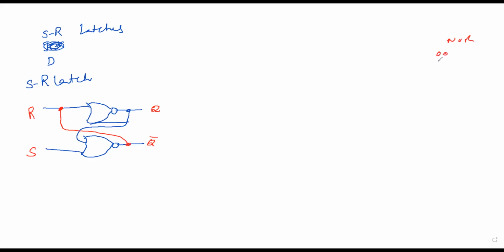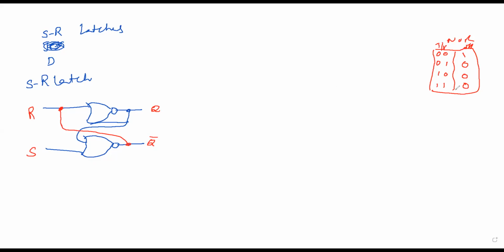If the two inputs are 0 0, 0 1, 1 0, 1 1. So it is exactly opposite to the OR gate, right? 0 0 means in a general OR gate it will be a 0. Now it becomes 1. And this will be a 0, this will be a 0, this will be a 0. This is the truth table for your NOR gate. A and B are the two inputs, and this is your output.